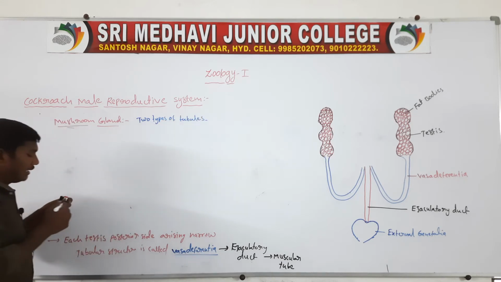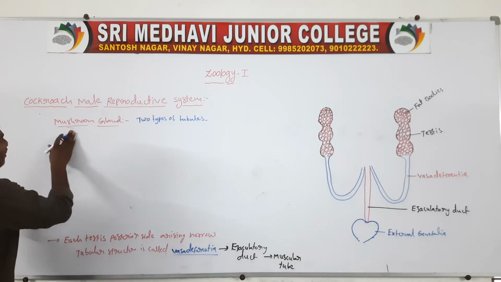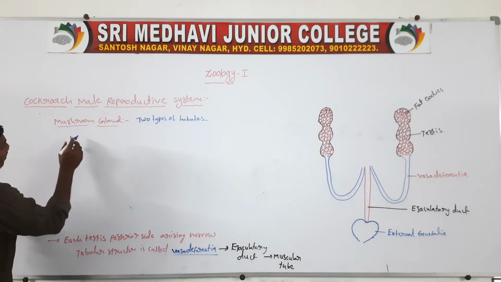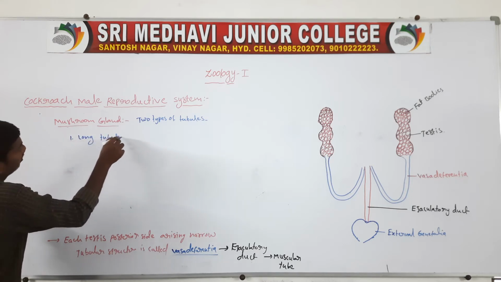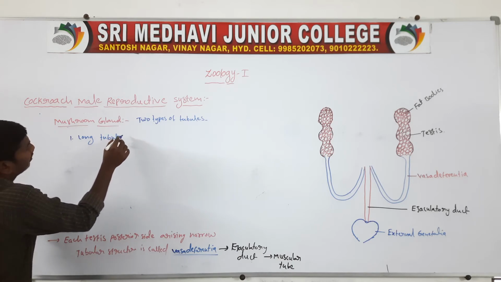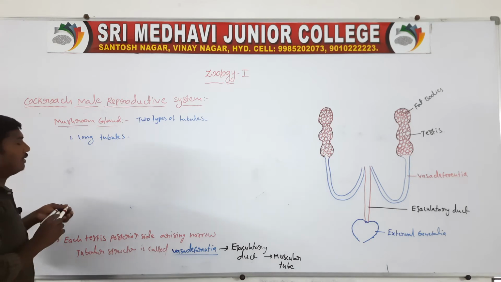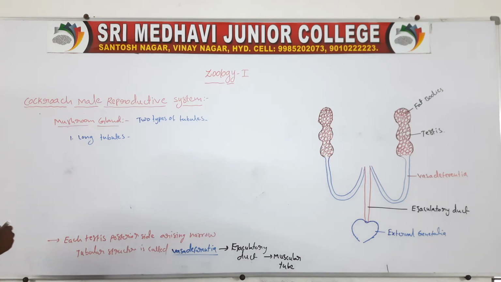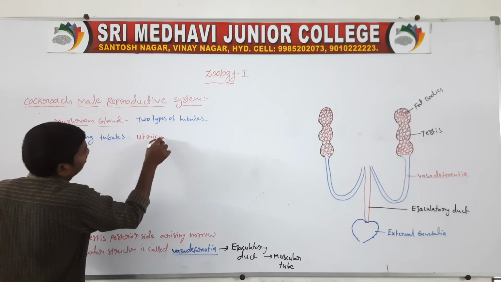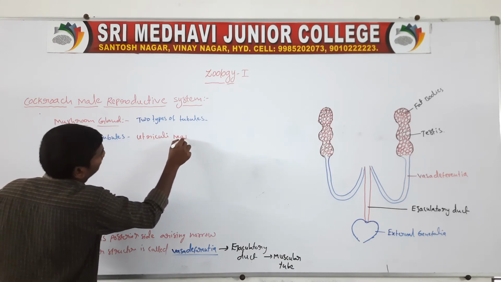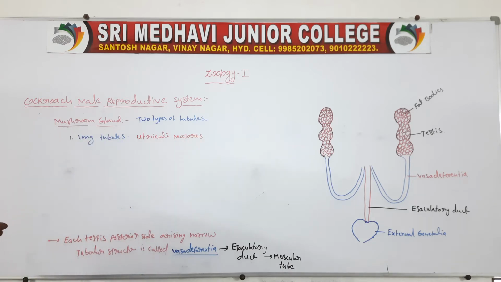This gland presents two types of tubules. One is the long tubules. One type is the long tubules. These are called the utriculi majoris.